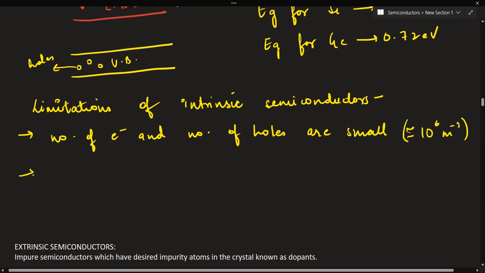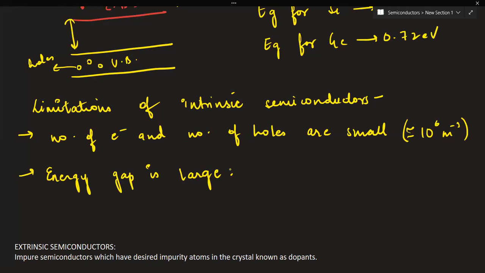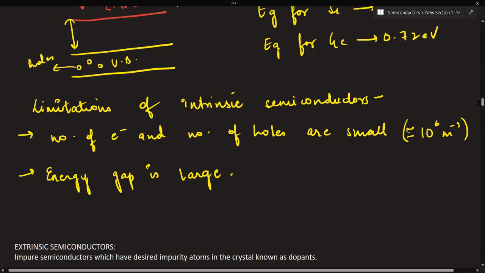Other reason is that the energy gap is large. Energy gap is quite large. And as intrinsic charge carriers are always thermally generated, flexibility is not available to control their number. And since number of electrons and holes are equal, they cannot have predominant hole or electron conduction. So this limits the usefulness of such materials. That's why in nature we have extrinsic semiconductors.